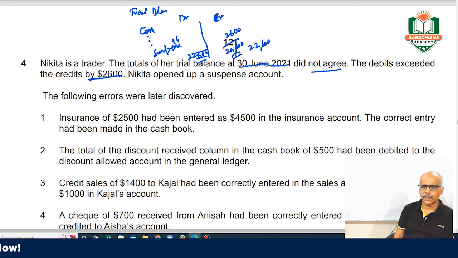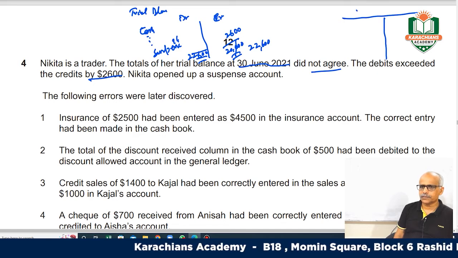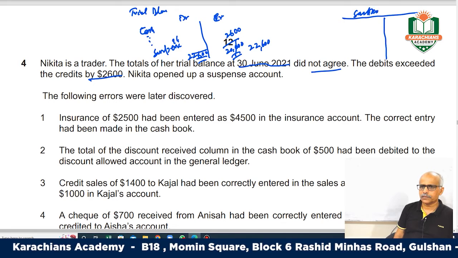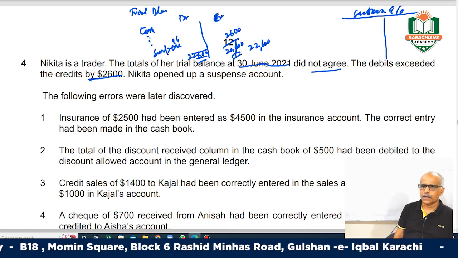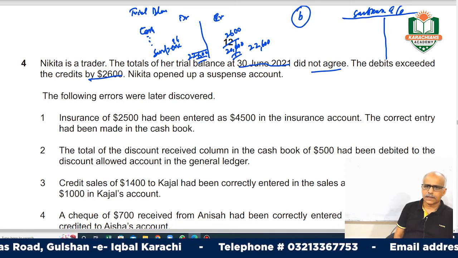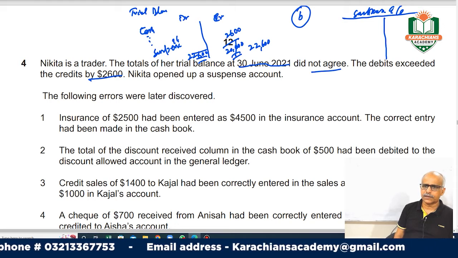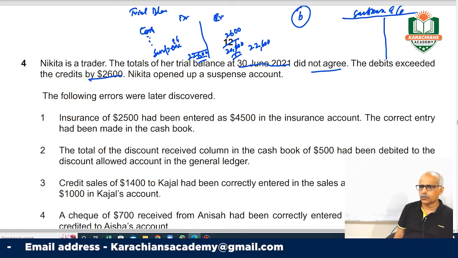So what has happened here is that you have opened up a suspense account, which is your requirement B, right? And you have credited 2600 just to reconcile your trial balance.